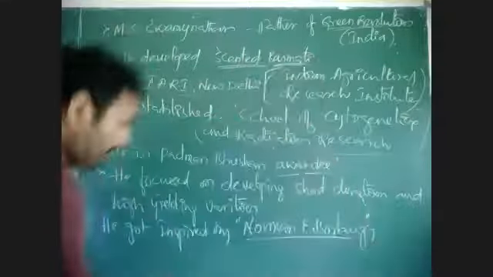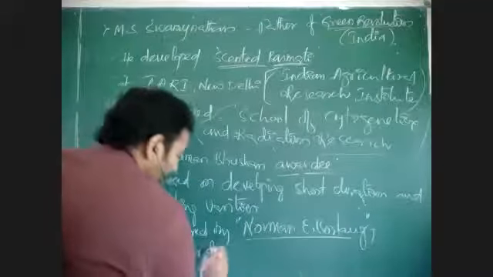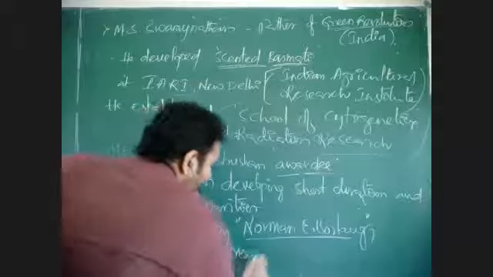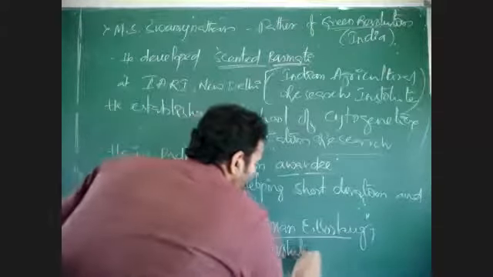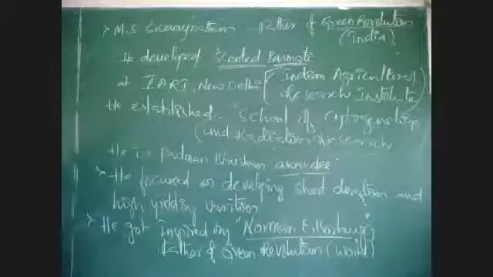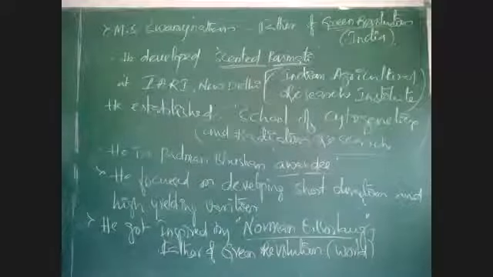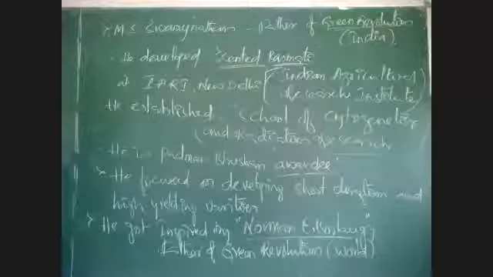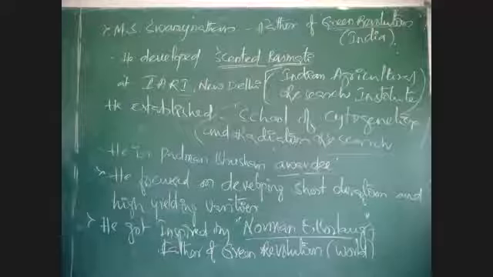He is considered the father of the Green Revolution across the world. In India, the father of the Green Revolution is M.S. Swaminathan. Across the world, the father of the Green Revolution is Norman E. Borlaug.